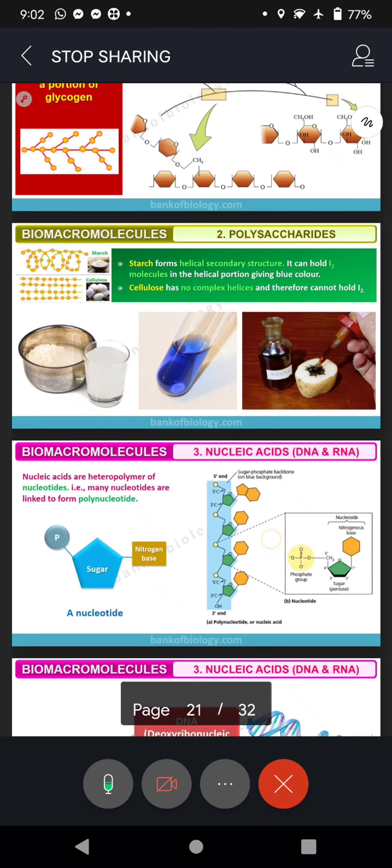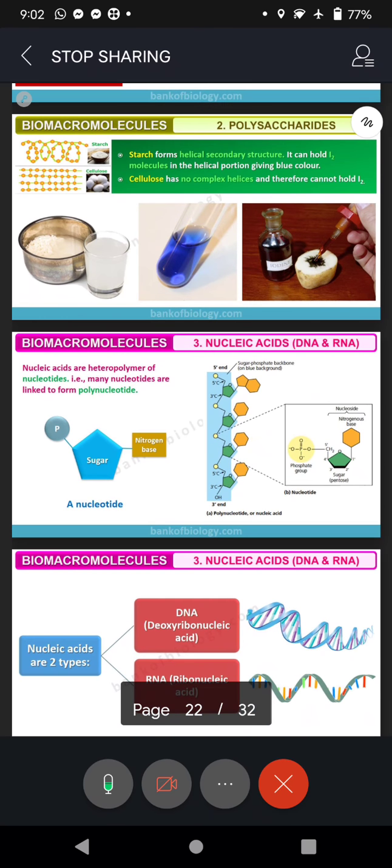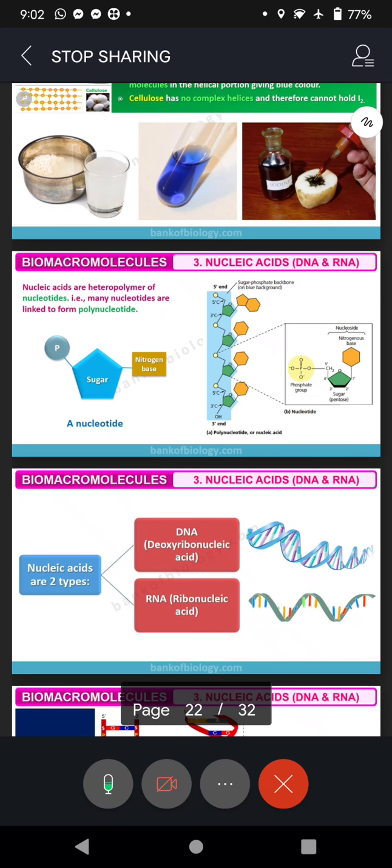Yeah, here comes the nucleic acids. So these are to be practiced. I hope you are drawing the diagrams. Basically, nucleic acids are of two types. One is the DNA, another is the RNA. Expansion of DNA,